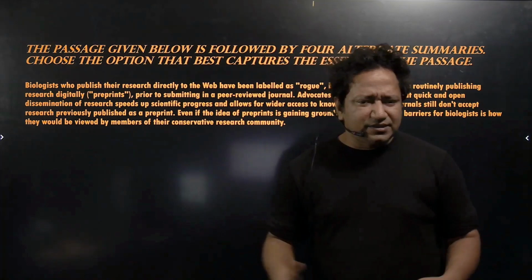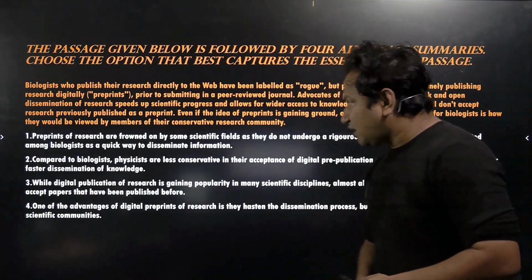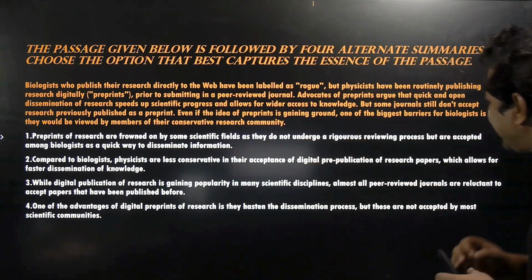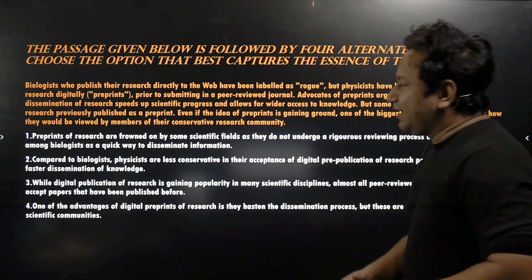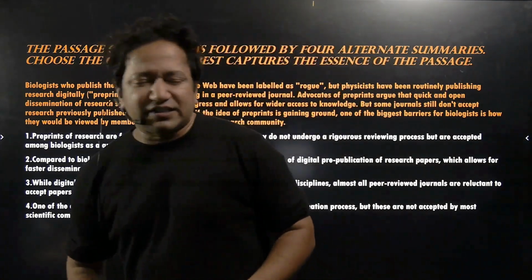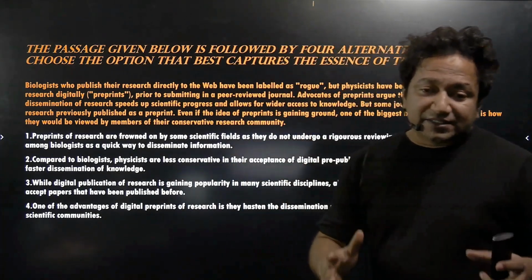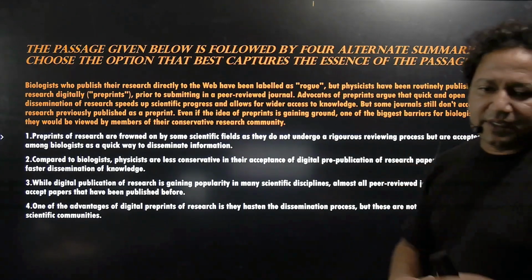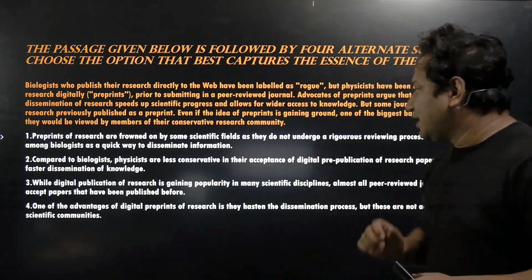So let us look at the options and see which option actually captures the essence of the passage. The first option says, preprints of research are frowned on by some scientific fields of study, as they do not undergo a rigorous reviewing process but are accepted among biologists as a quick way to disseminate information. Now, option 1 talks exactly opposite of what the passage tries to convey. Biologists are more conservative. So here it is just a contradictory statement. It is just opposite of what the passage actually tries to convey.